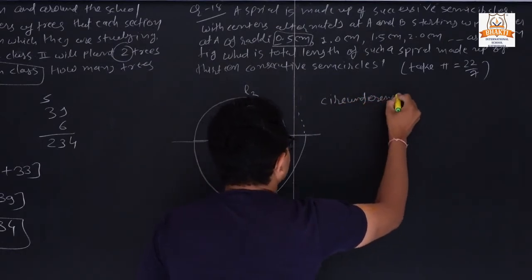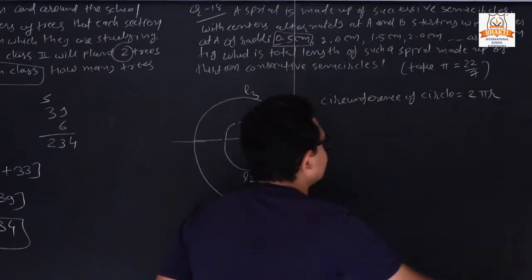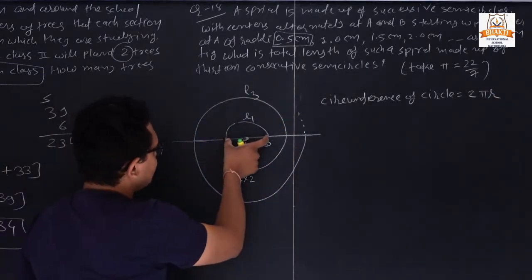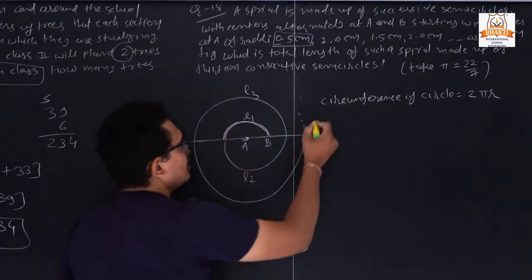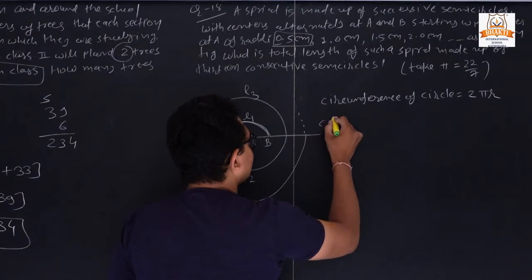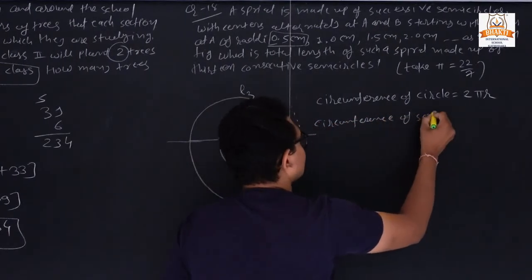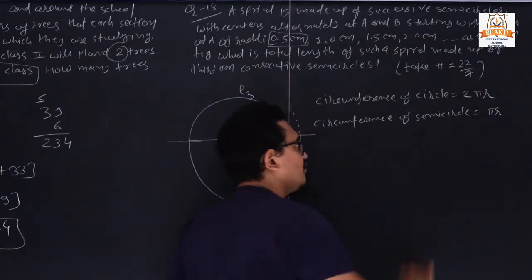Circumference of a circle, what is its formula? It is 2 pi r. But here we have a semicircle, half. So the circumference of a semicircle is only pi r because it is half of the circle.